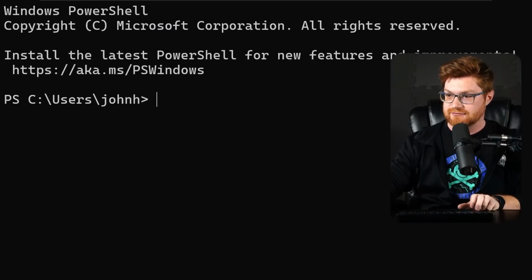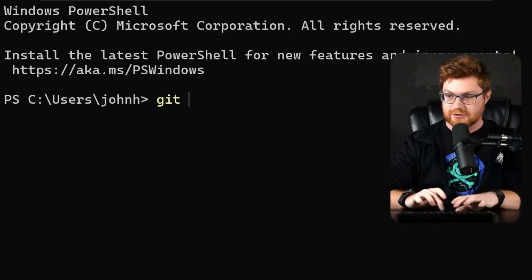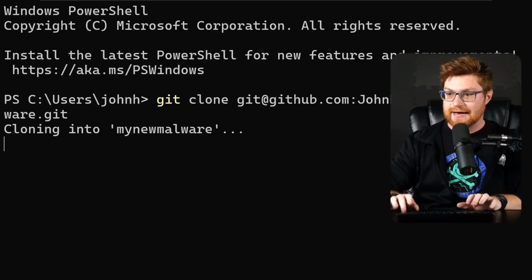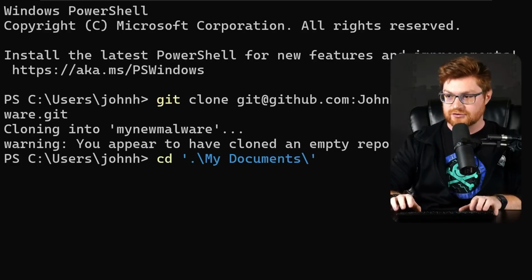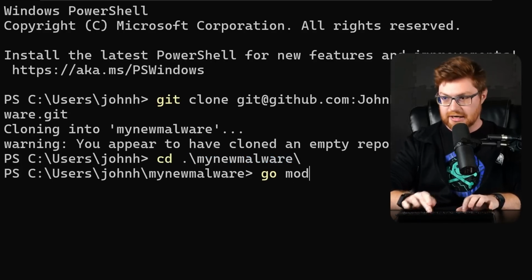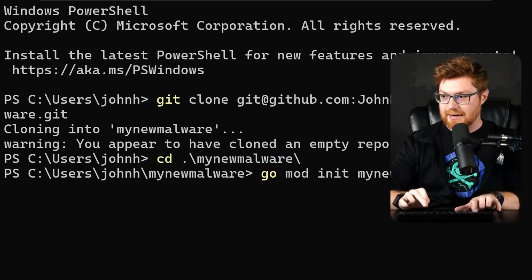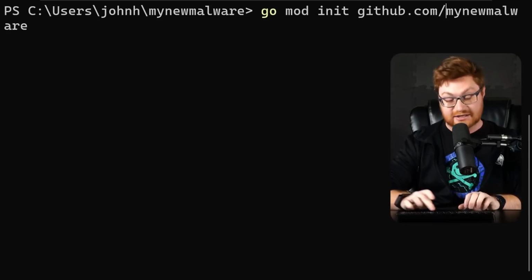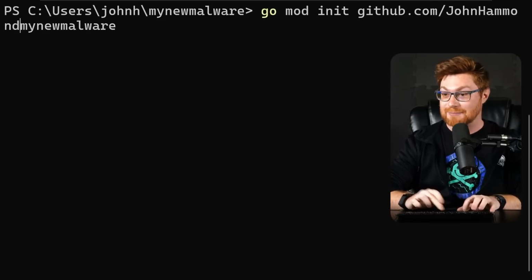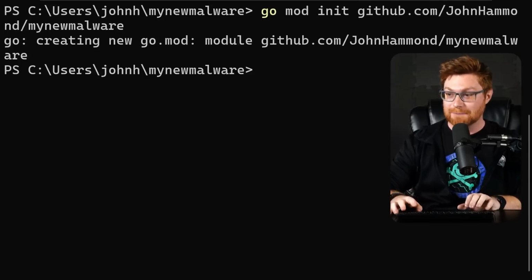I'll hit F11 to full screen this, make the text a little bit bigger for you to see, and I'll clone down that mynewmalware.git repository. With that, we can start to work. I will go mod init my new malware, and really it might be worthwhile to include github.com/my name, total OPSEC fail, for my new malware, but you get the gist.